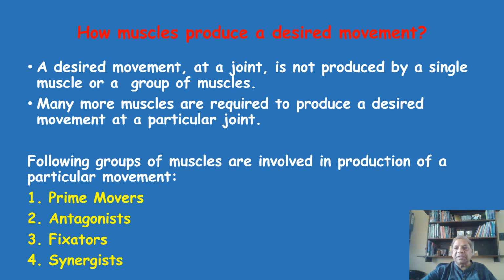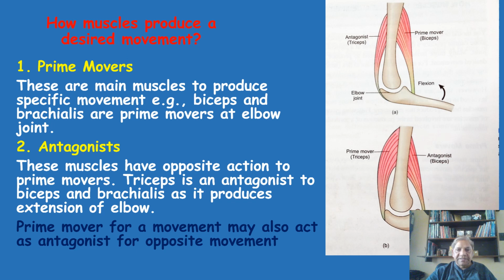I am moving to the next slide. Now, let us come to the first group of muscles, called the prime movers. These prime movers are the main muscles that produce specific movements. For example, as I said, biceps and brachialis are the prime movers at the elbow joint for the movement of flexion. So flexion at the elbow, as we learn in our books, is because of the contraction of the biceps and brachialis muscles. Thus these muscles are called prime movers.